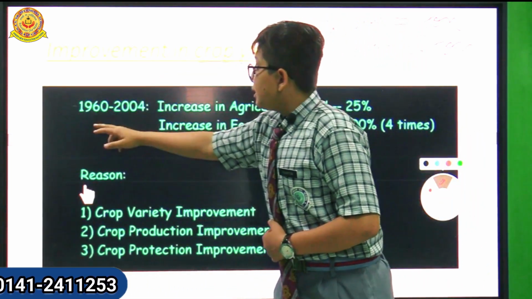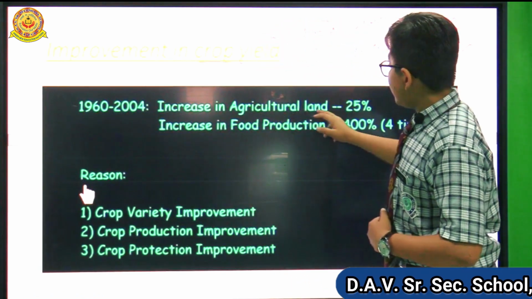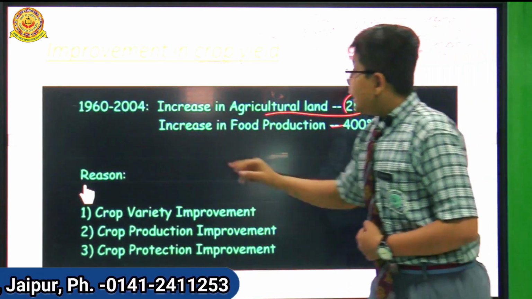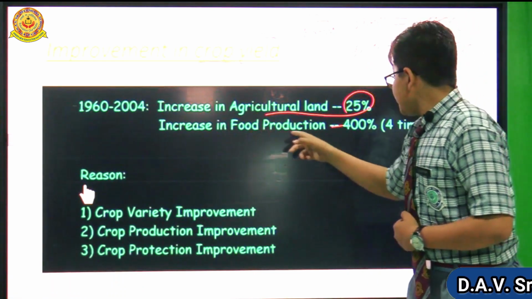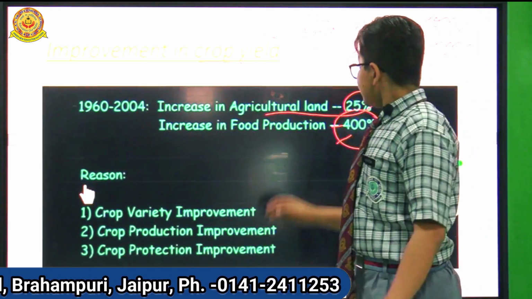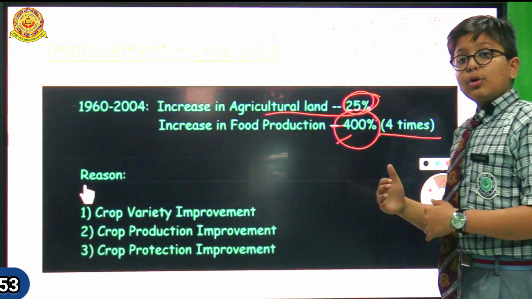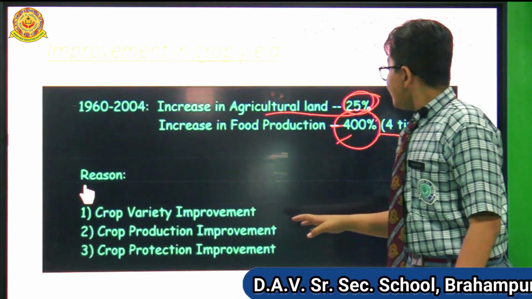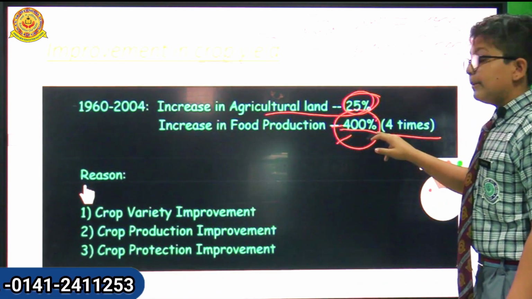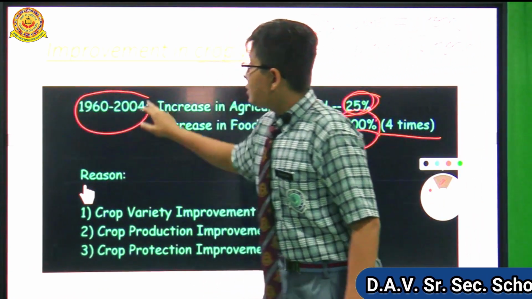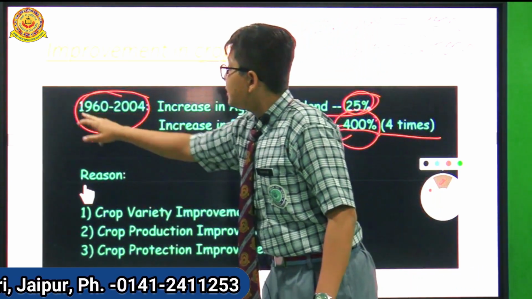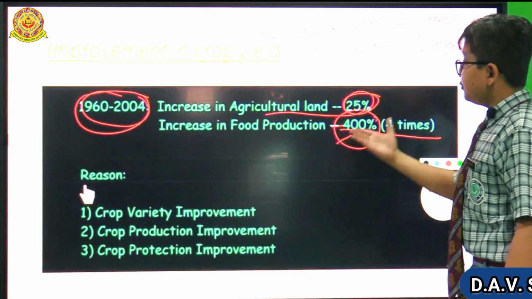In India from 1960 to 2004, the increase in agricultural land was only 25%, but the increase in food production is 400%, 4 times. You can observe that agricultural land has grown only 25%, but the crop production is 400%. This is because in this period many revolutions were held, like the white revolution and the green revolution. That's why the production of the crop is 400%.